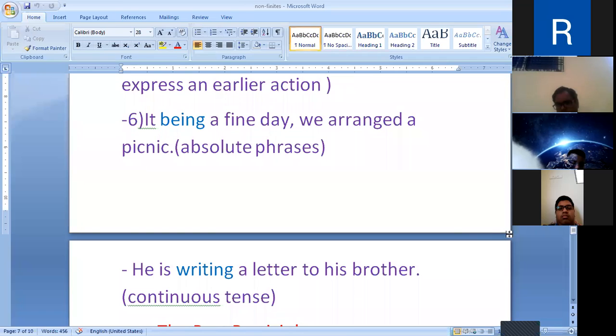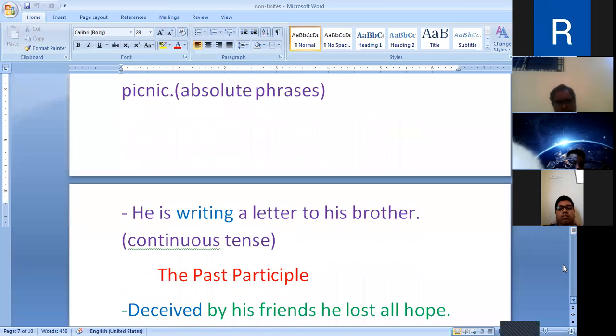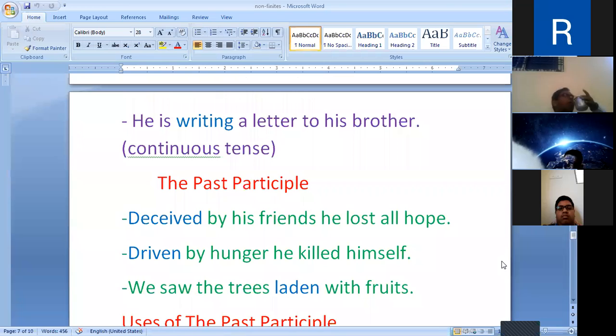Dear friends, the participles are classified into present participle and the past participle. Right now, we have learned the present participle. Now we have to study the past participle.